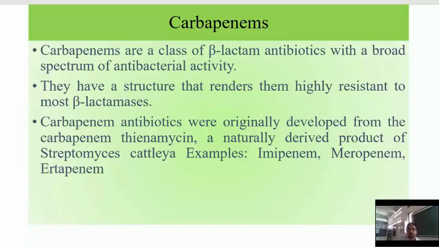These are broad-spectrum antibiotics having antibacterial activity. They have a structure that is highly resistant to beta-lactamase activities. Carbapenem antibiotics are generally developed from carbapenem thienamycin, a naturally derived product of Streptomyces cattleya. Examples are imipenem, meropenem, and tebipenem.